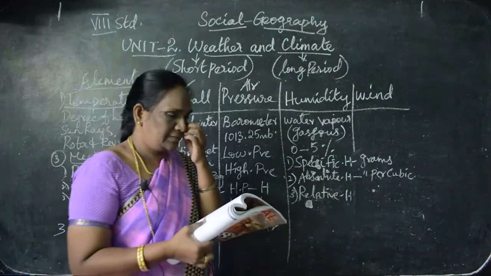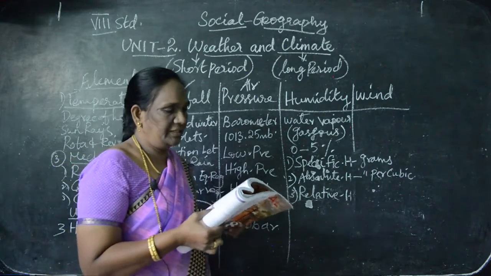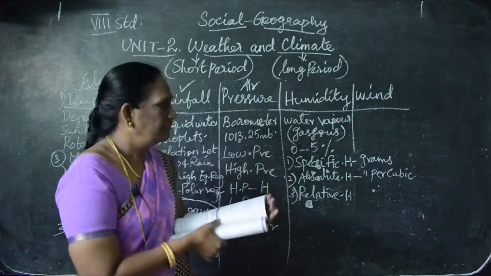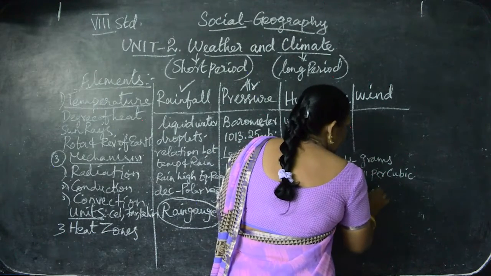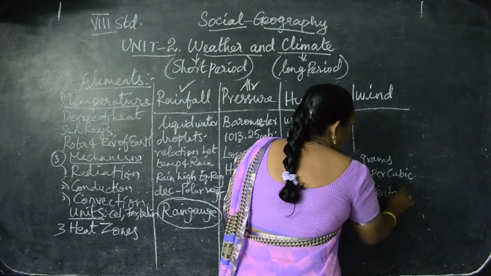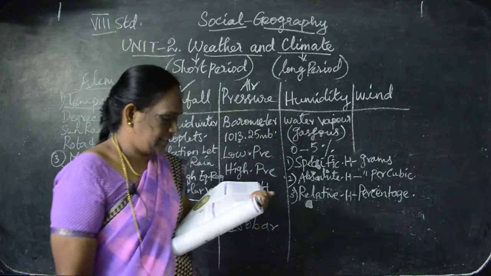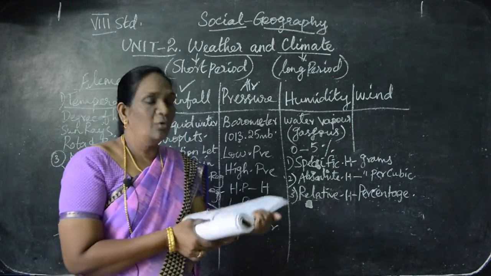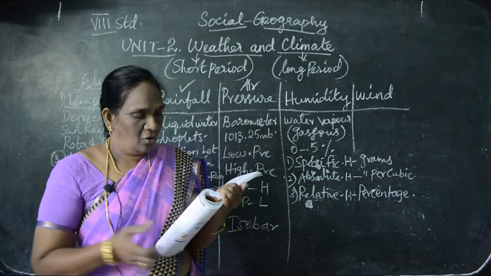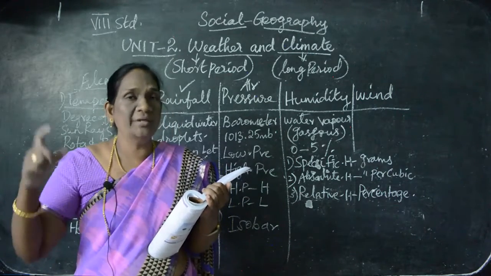That is called absolute humidity. Relative humidity is expressed in percentage. Understand? And generally the warm air holds more water vapor than the cold air.